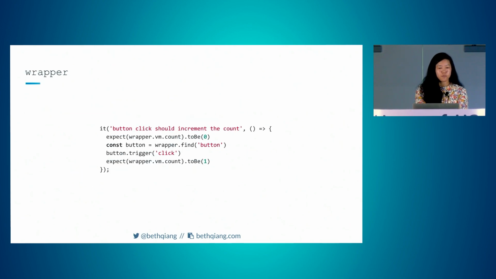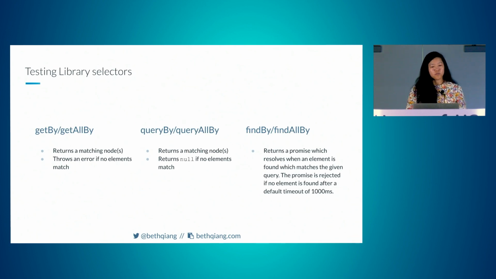And so this is an example of that basic wrapper utility. You'd use wrapper.vm, wrapper.find to find elements in your DOM, .trigger to trigger various events. There's nothing wrong with this. We just find it slightly easier to use Vue Test Utils and the testing library in conjunction with what it already does. So let's talk about what the other things provide us as well.